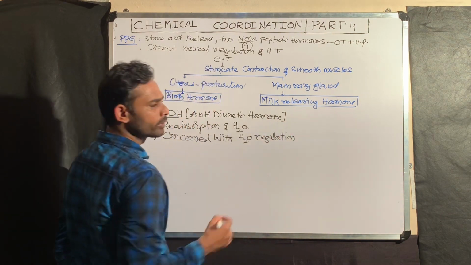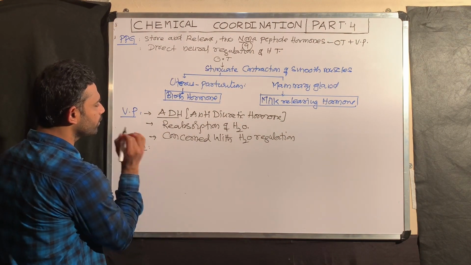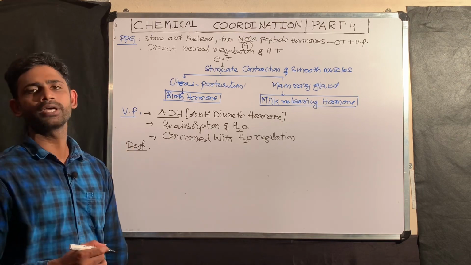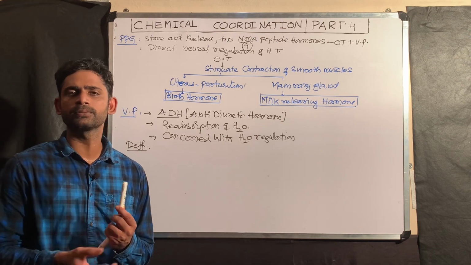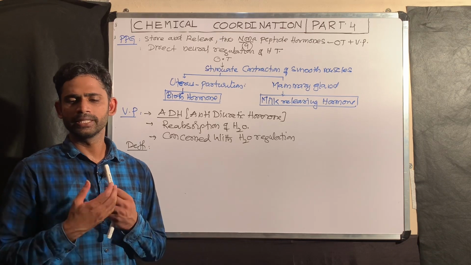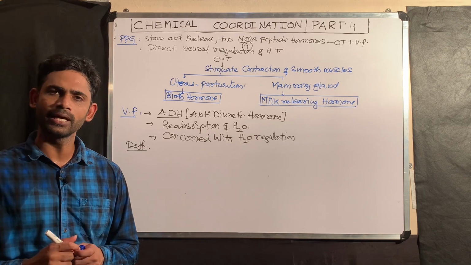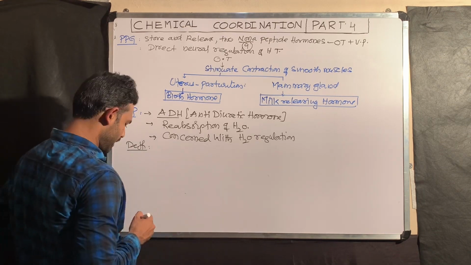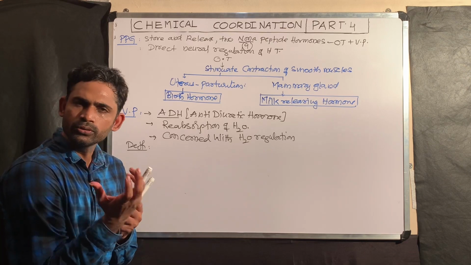This is one important point. For example, if there is a deficiency of ADH or vasopressin, there is no reabsorption of water from the nephron. There is a continuous loss of water in the form of urine, that is, excess loss of dilute urine.